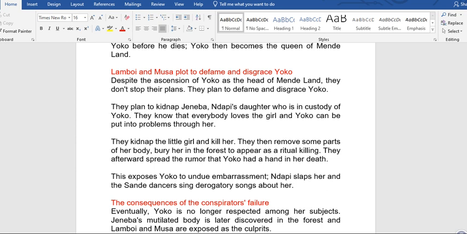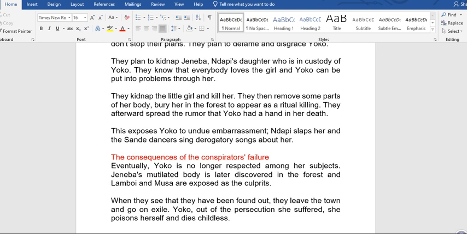Now, despite the ascension of Yoko as the head of Mende land, they don't stop their plans. They plan to defame and disgrace Yoko. They plan to kidnap Geneva, Ndapi's daughter, who is in the custody of Yoko. They know that everybody loves the girl and Yoko can be put into problems through her. So they plan to use Geneva.